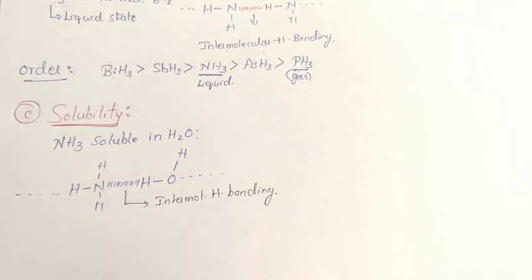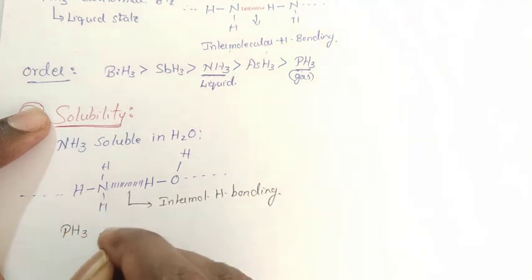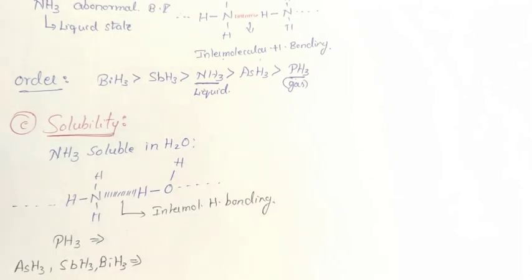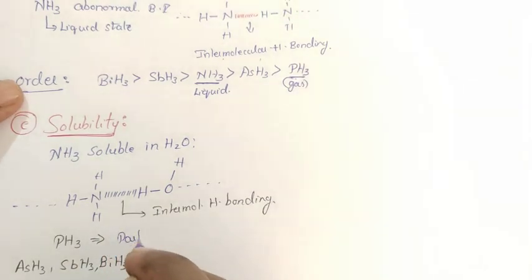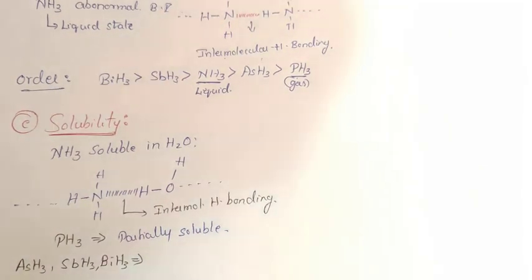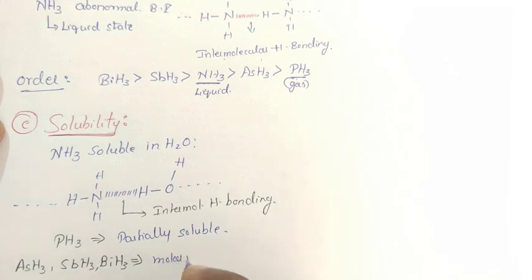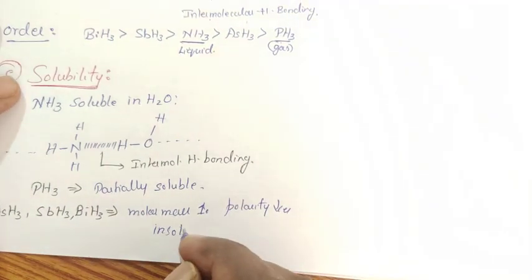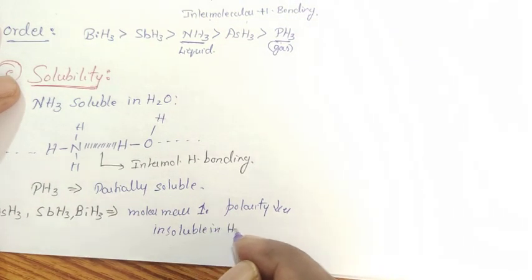Whereas coming to other elements, phosphine is partially soluble in water, whereas arsine, stibine and bismuthine. Come here, phosphine partially soluble. From here to here, molar mass increases, polarity decreases, therefore they are insoluble in water.